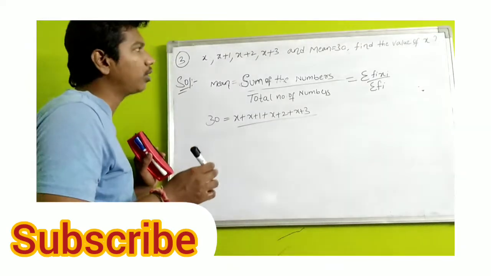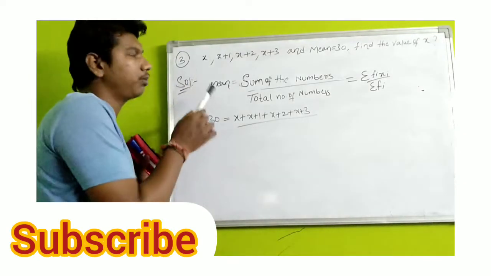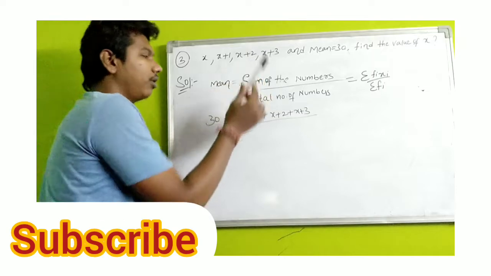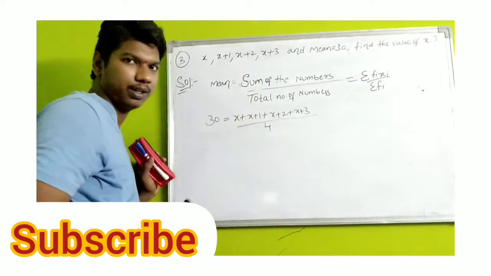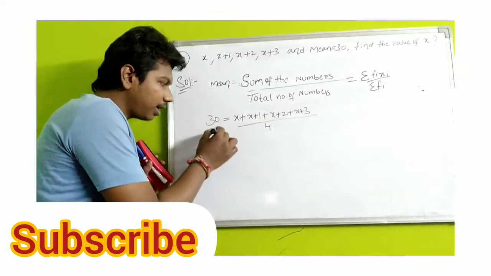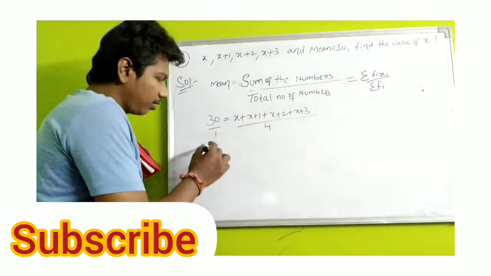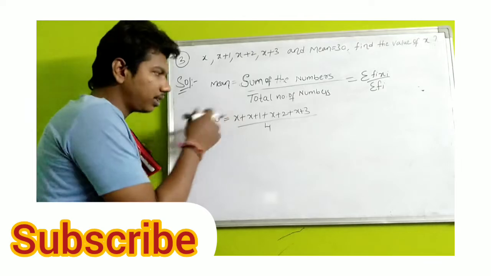Students, total how many numbers are there? Total observations are 1, 2, 3, 4. Total 4 observations are there. Okay. Here this is the numerator, this is the denominator. Here the numerator, and the denominator is nothing, which means 1. Take 1. Now first simplify, students.